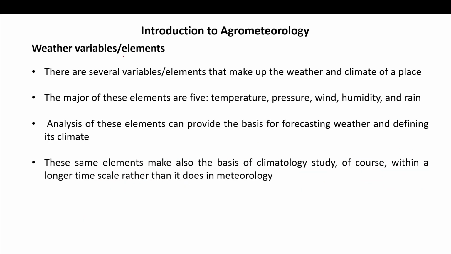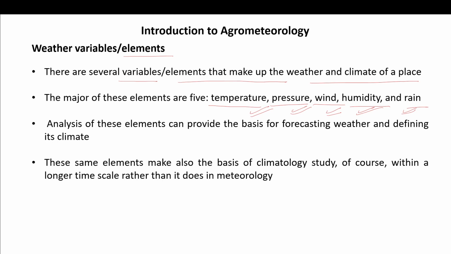Weather variables, elements. There are several elements that make up the weather and climate of a place. The major elements are temperature, pressure, wind, humidity, and rain. So these are very, very important elements, the variables of the weather.